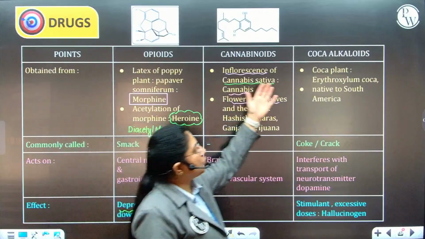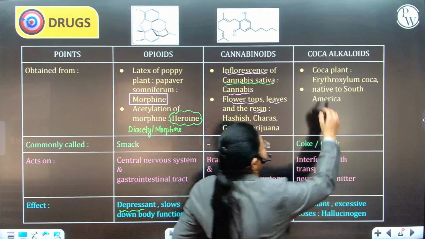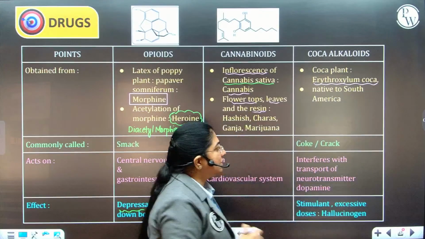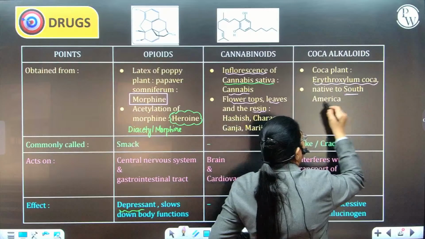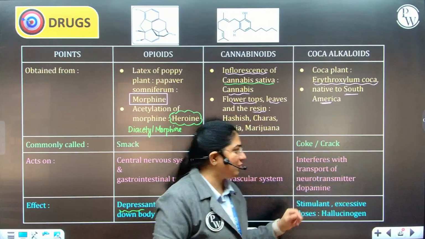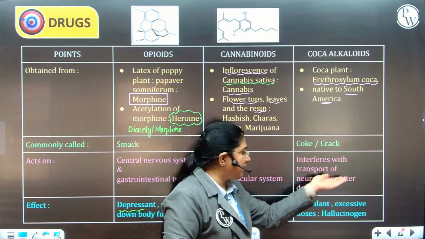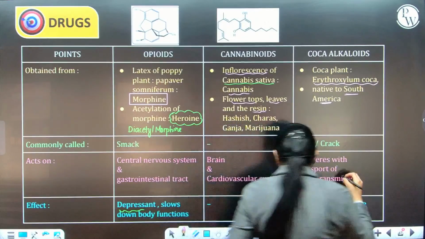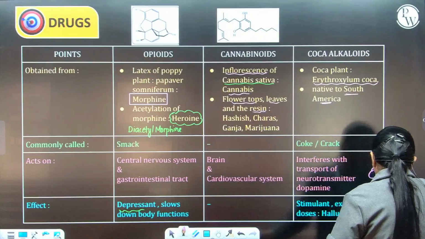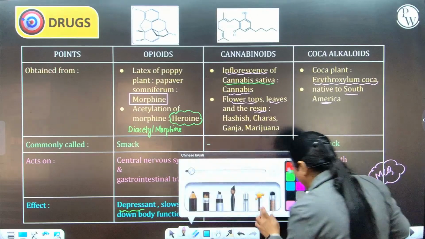Then we are talking about coca alkaloids. Coca alkaloids are obtained from the Erythroxylum coca plant. This plant is native to South America. Common name is coke or crack. It interferes with the transport of the neurotransmitter dopamine, and this can come as our MCQ. So this is important.